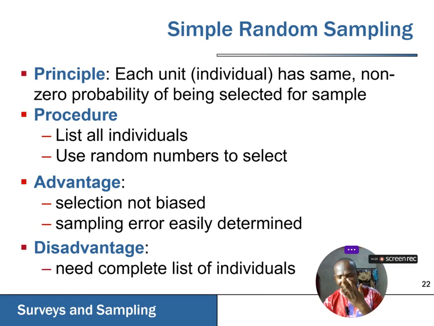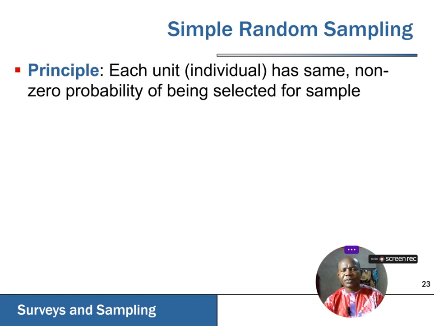Before conducting a simple random sampling, we have to list every member of that particular population. And sometimes we have to assign a number to each member, each item, each element or unit of that population. And then we can now apply random numbers for selection. And it is quite a very basic type of sampling technique for most researches.